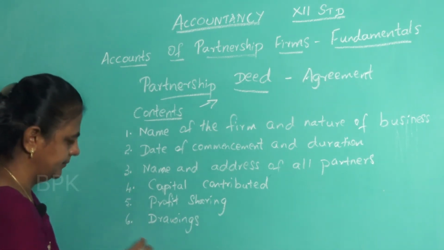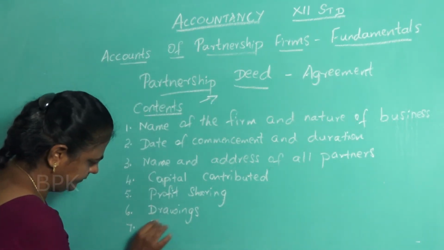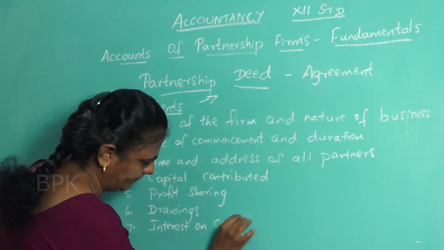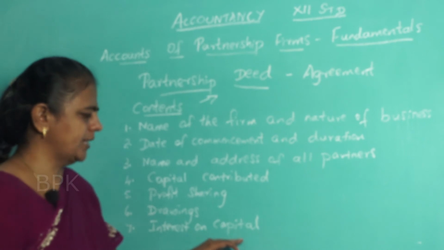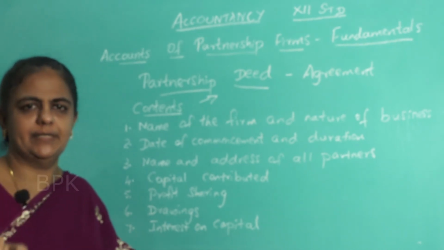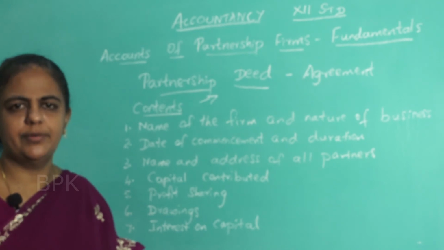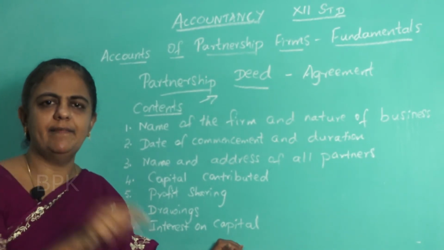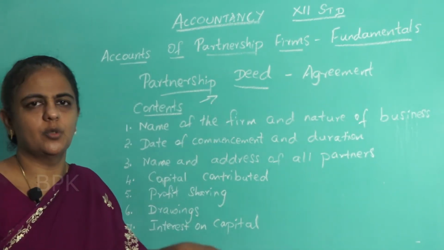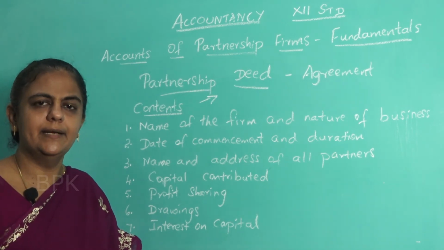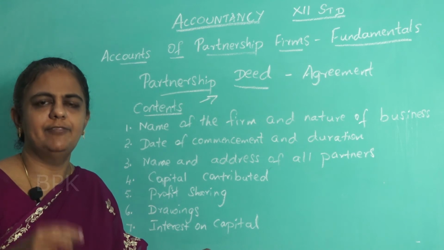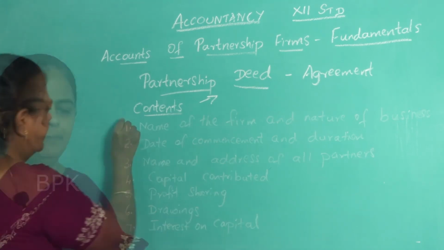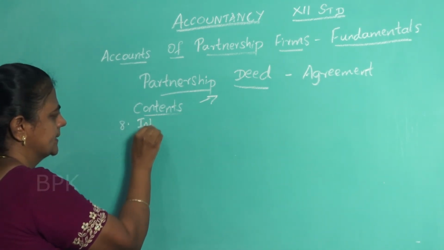Next, interest on capital. They have contributed capital, and for the capital they have contributed, they will be getting an interest. That is called interest on capital, but it should be specified in the deed. It should be stated that they can take 6% or 5% interest on the capital they have contributed. If nothing is specified, then they cannot claim any interest on capital. Next is interest on drawings.